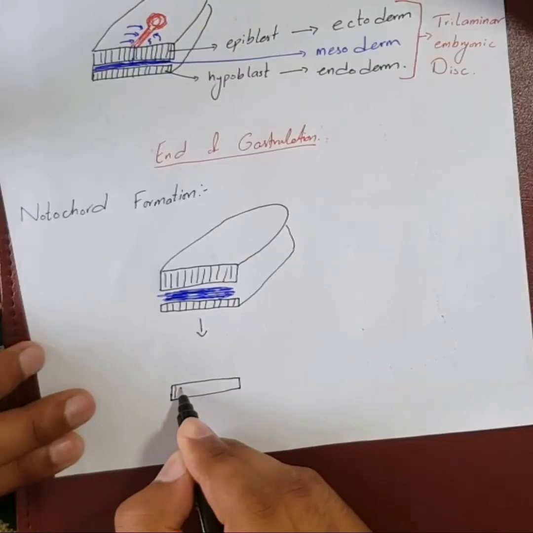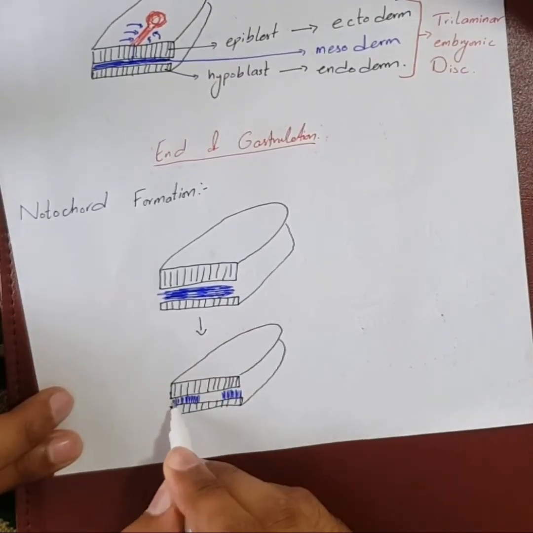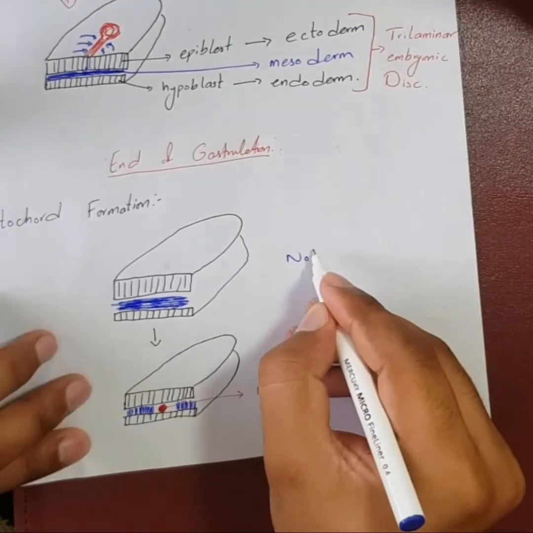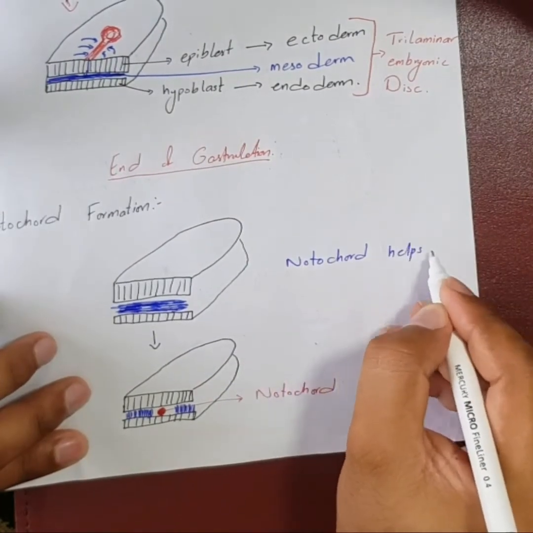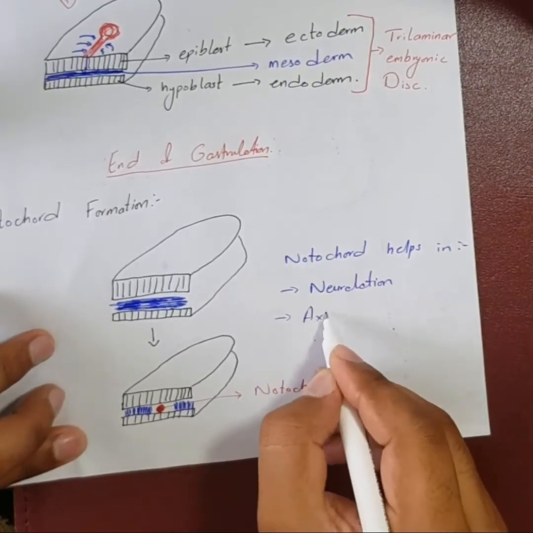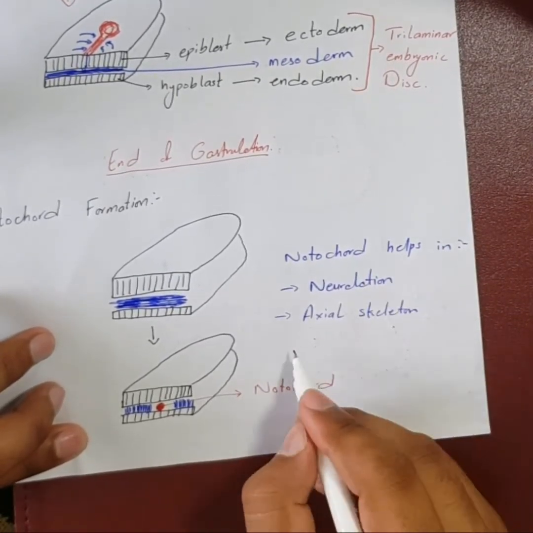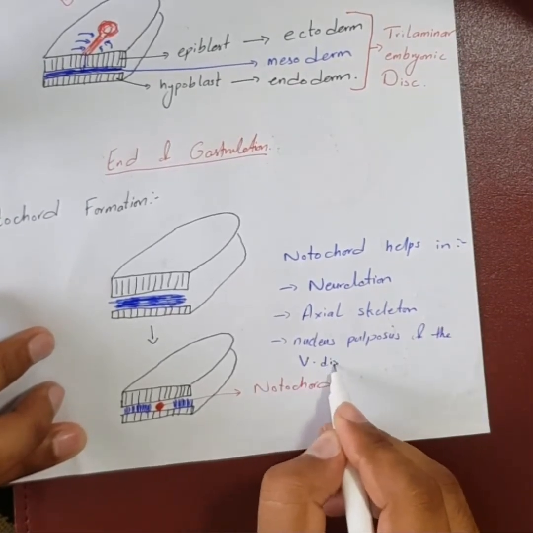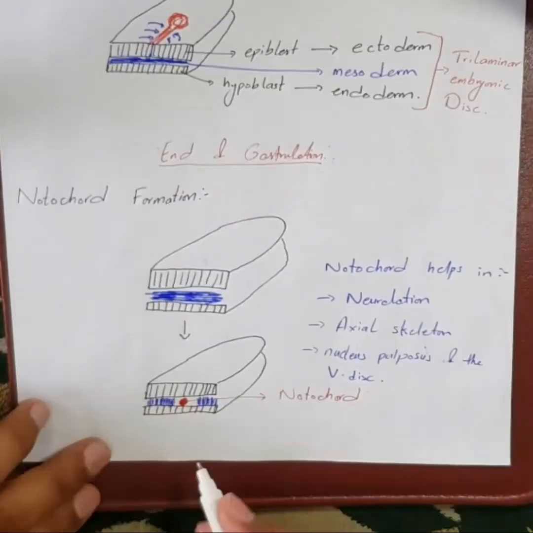Once the trilaminar disc is completely formed, the notochord is formed by further differentiation of the mesodermal cells. The reason why notochord formation is important is because it helps in the process of neurulation, it helps in the development of the axial skeleton, and also the nucleus pulposus of the vertebral disc.